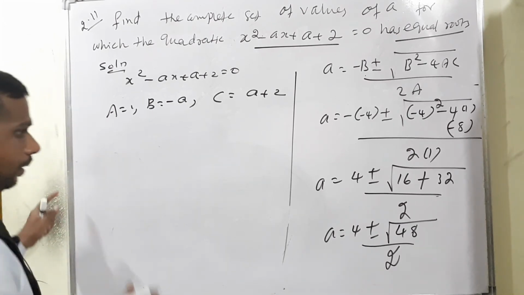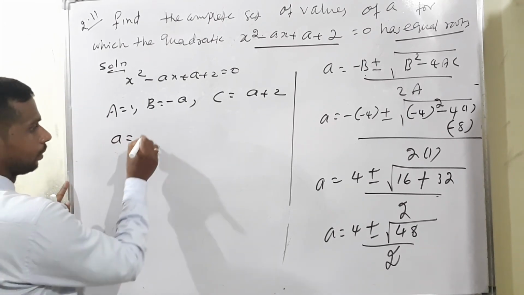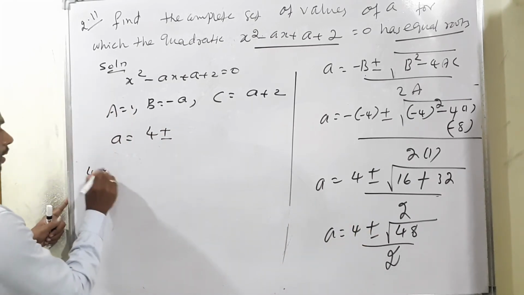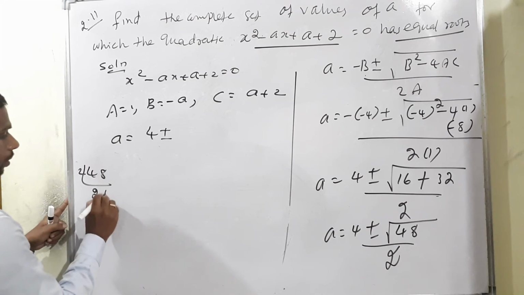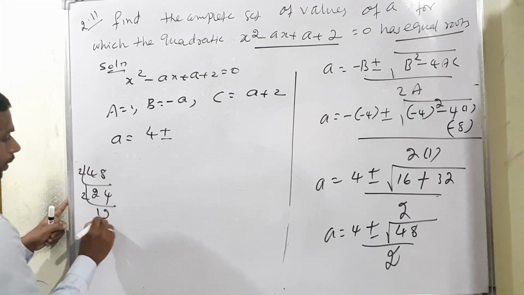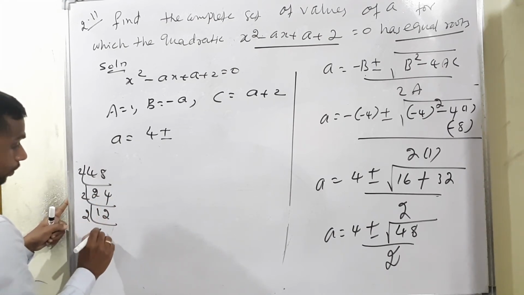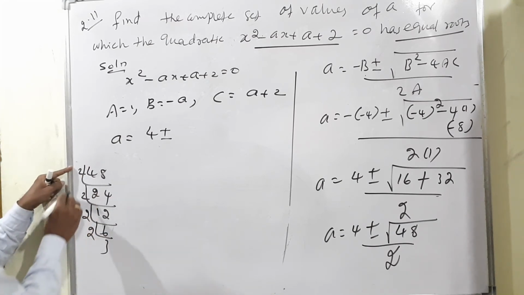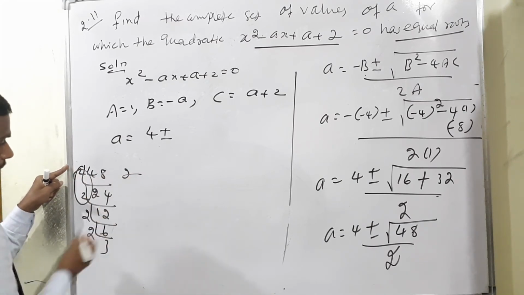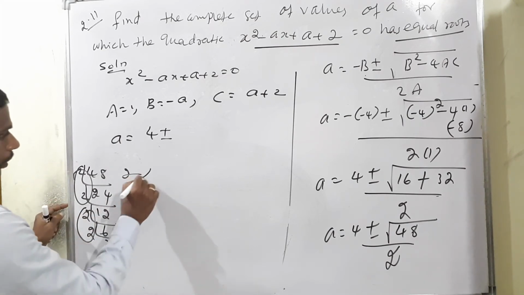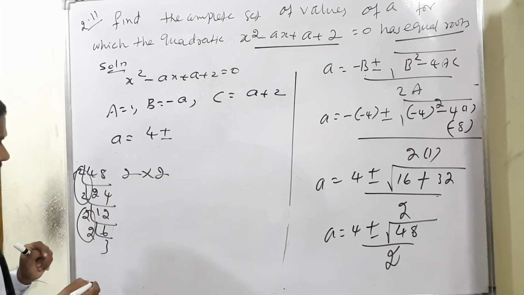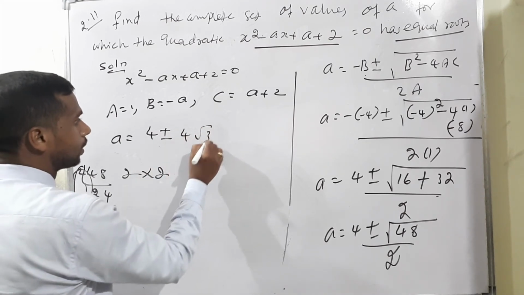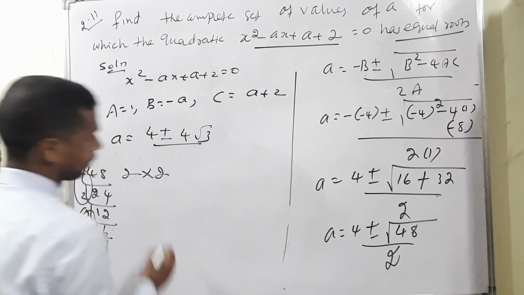Next line, listen very carefully. So A is equal to 4 plus or minus root 48. Take the LCM: 48 divided by 2 is 24, again by 2 is 12, again by 2 is 6, again by 2 is 3. Taking the square root, one pair comes outside, the next pair comes outside too, and we have 3 only remaining. Therefore 2 into 2, 4 root 3, and the whole thing is divided by 2.